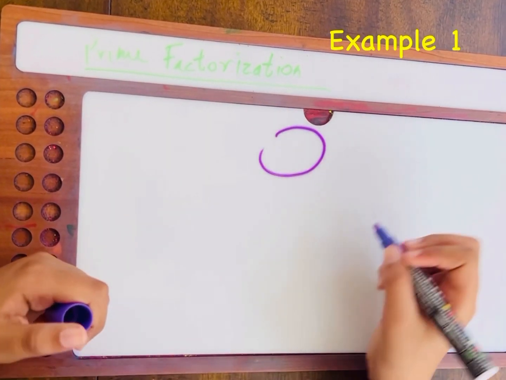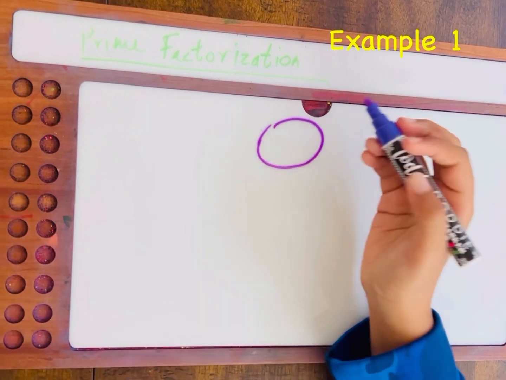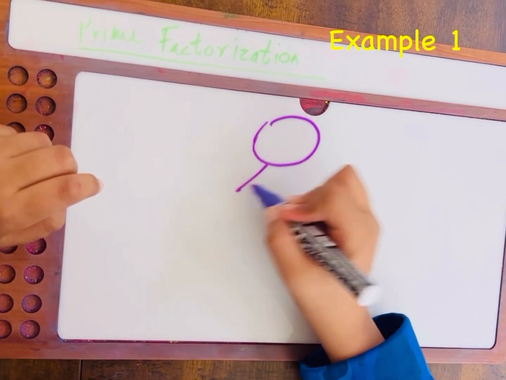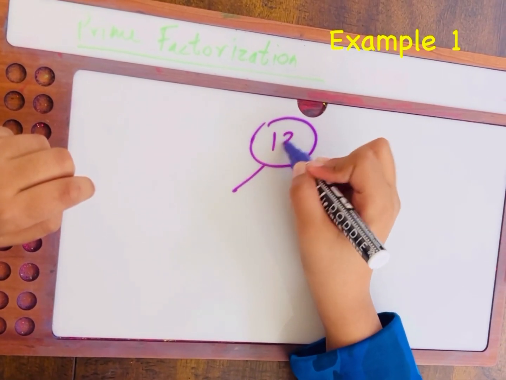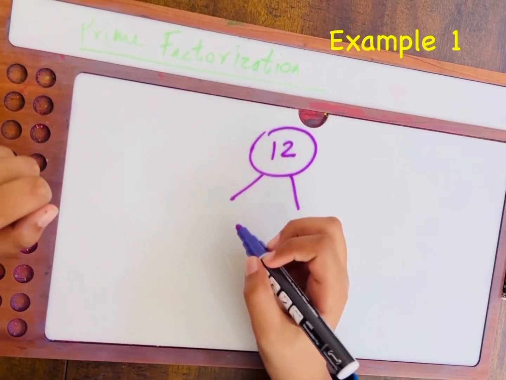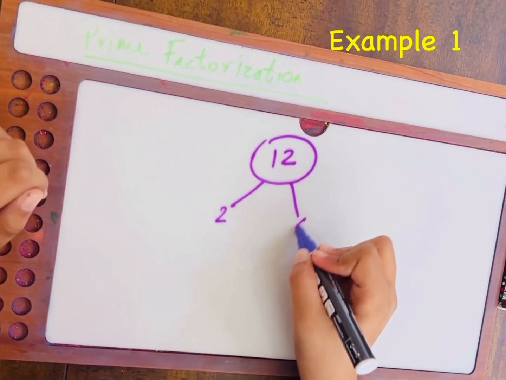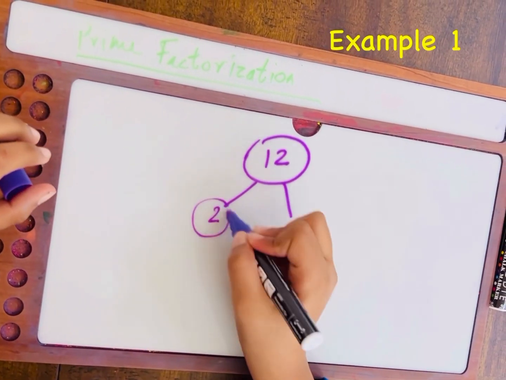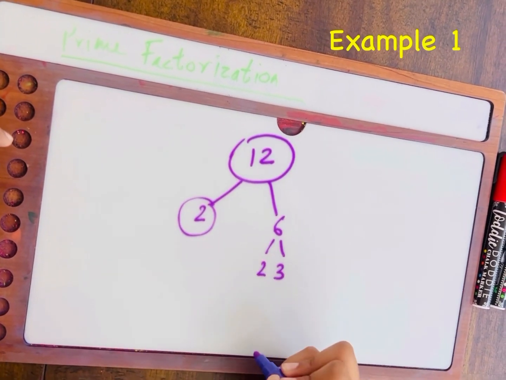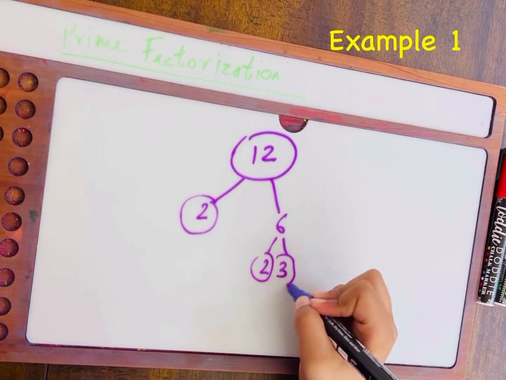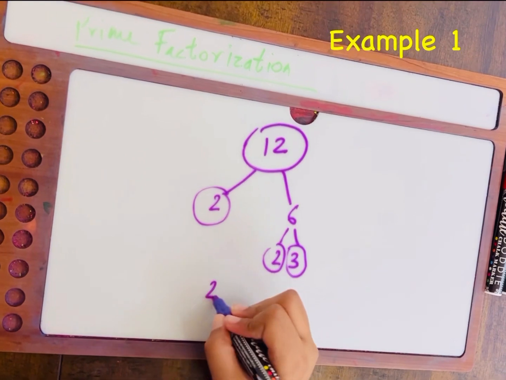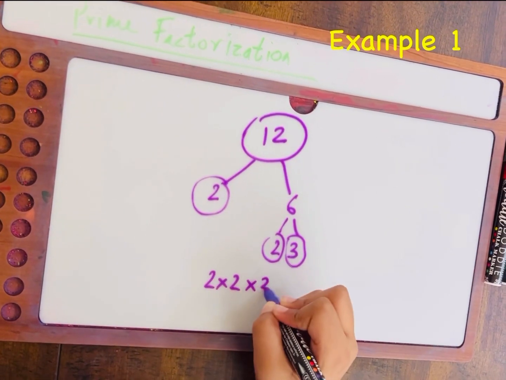This would be the head number over here, and it would basically act like a family tree. However, this time it would be a factor tree. What you do is you'd have the main number, let's say it's 12, and then you have to split it. You have to find the factors. Let's say that you have 2 and 6. 2 is a prime number, but 6 is not. So we could split that into 2 and 3. And these two are prime numbers. Therefore, the prime factors of 12 are 2 times 2 times 3.